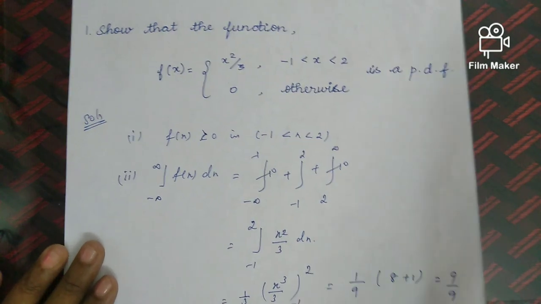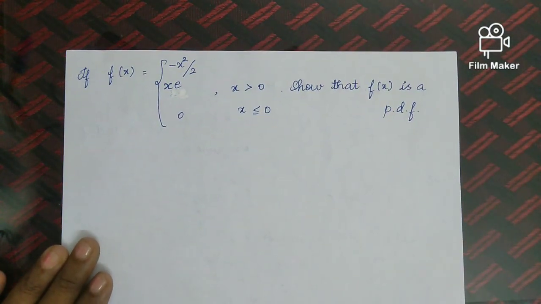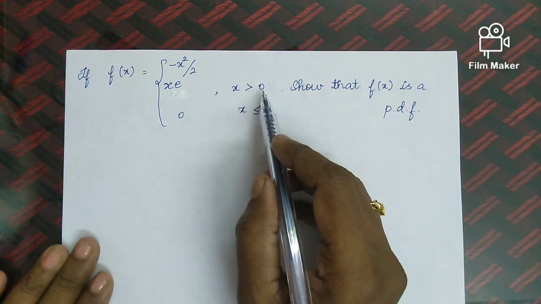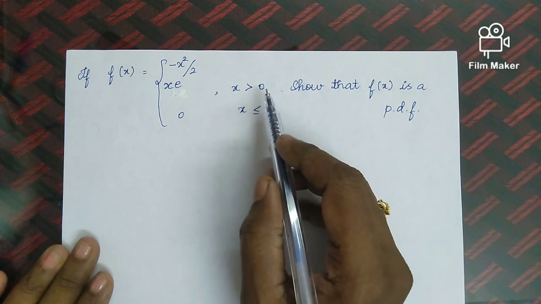Okay, look at the next question. If f of x is equal to x into e power minus x square by 2 such that x greater than 0, show that f of x is a p.d.f., 0 otherwise. So f of x is equal to x into e power minus x square by 2 when x greater than 0.